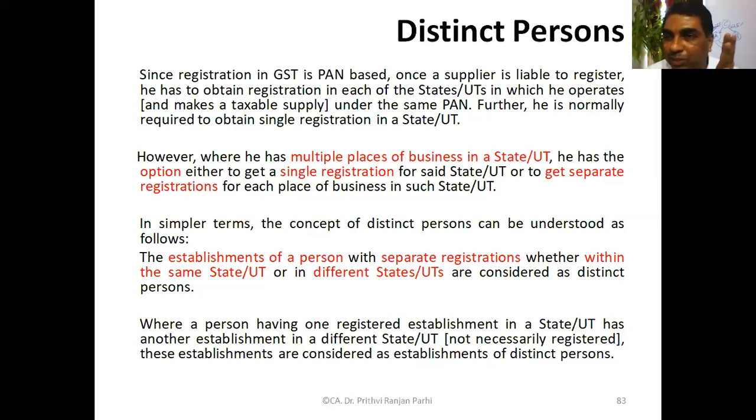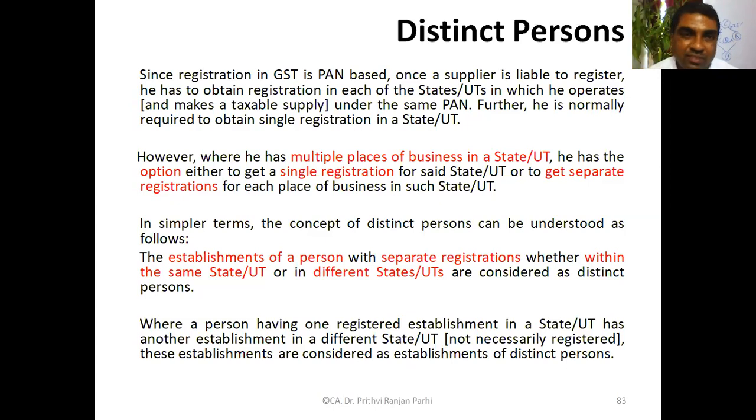Okay, so two concepts I told you. First of all, if he is making taxable supplies from different states, then he has to go for separate registration for each state. If he is making non-taxable supply, then that's not necessary. That is one concept. And if he is having multiple places of business within a state, then he may either go for multiple registrations for different places, or he may go for a single common registration within the same state. That is his choice. Okay.